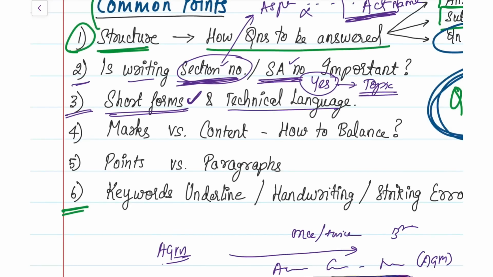Now, what about technical language? Is technical language important in the exam? Have the rankers quoted the technical language in their exams? Technical language as such is not necessary. Like how the English is given in the books, you do not have to copy and paste it. No, it's not like that. You need not do that. But there are certain words which you have to use.